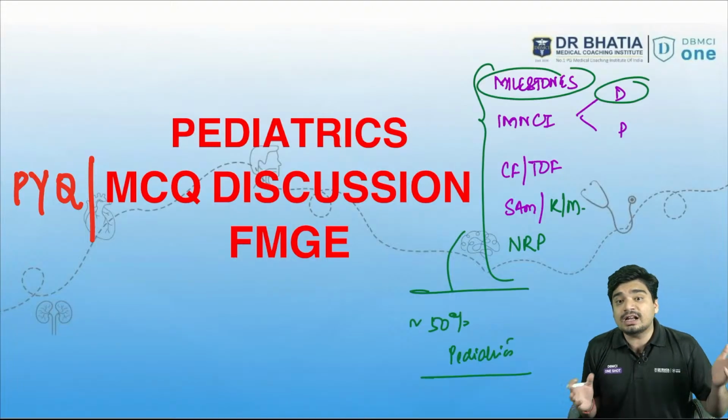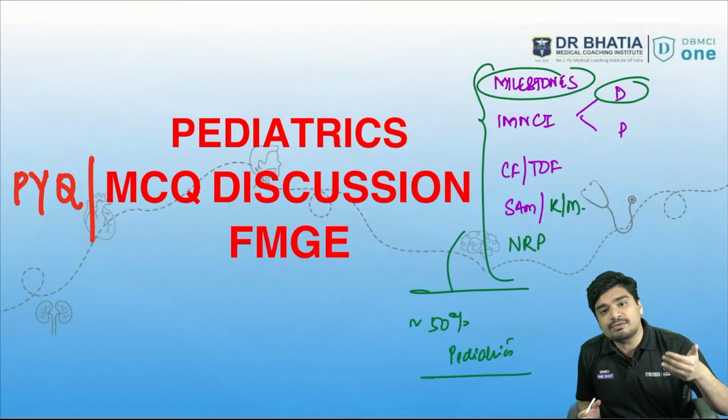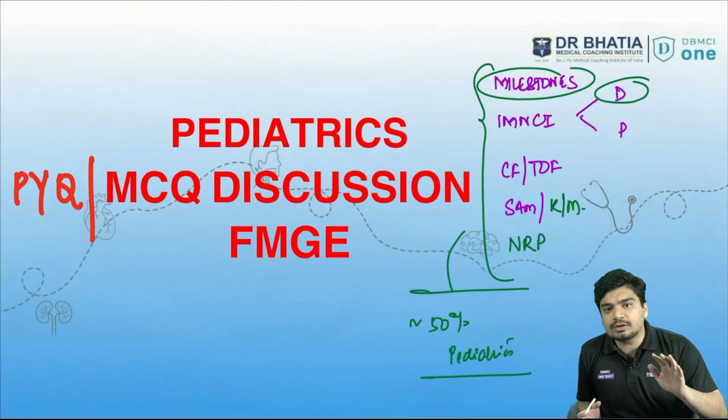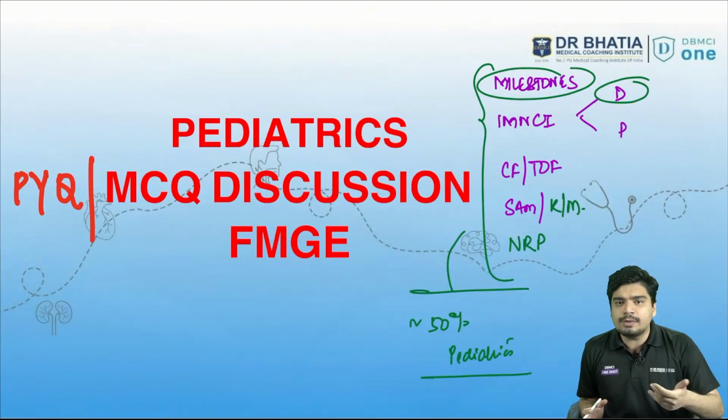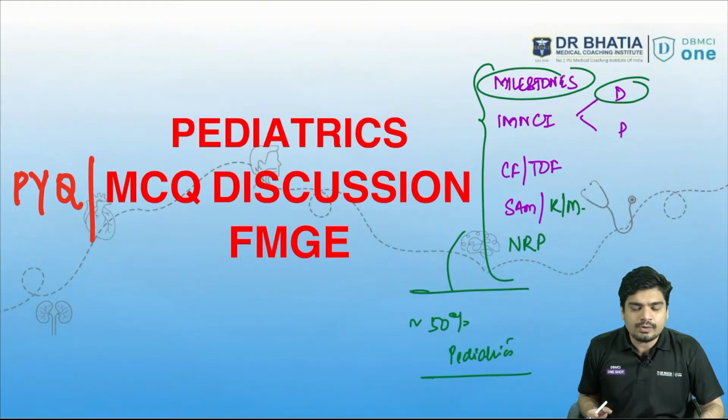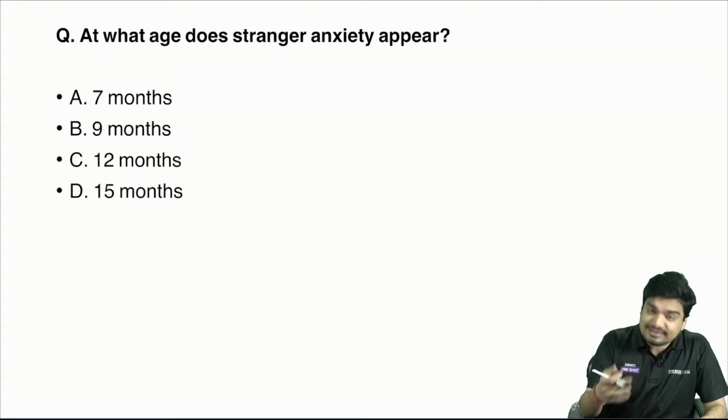Is it enough? Obviously not, because short shots will make up 50% of the paper or maybe 40% of the paper. But at least 40-50% you will definitely get correct if you go through this particular session, and we'll provide you with the PDF at the end of the session. Let's start with the session.